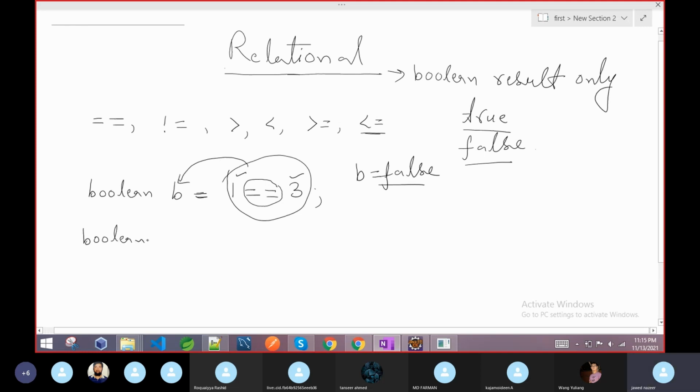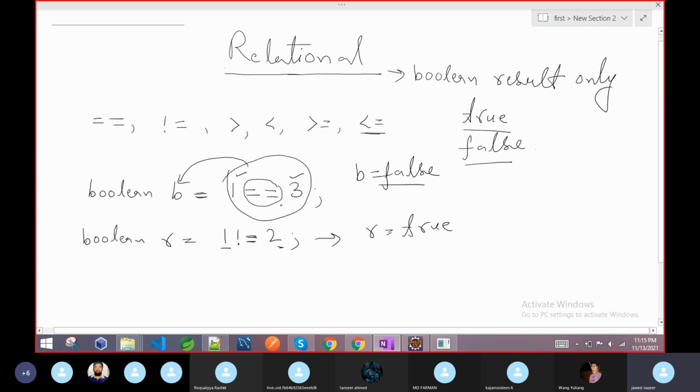Now on the other side, suppose I declare a Boolean r, and this time I write not equal to. It will result in true. Why true? Because 1 and 2 are not equal. This is the not sign, so not equal, yes, it is true. Earlier it was not equal, but we were using the equality operator.